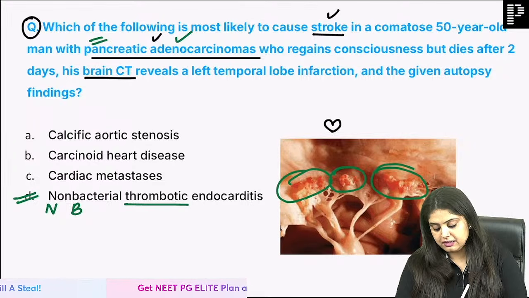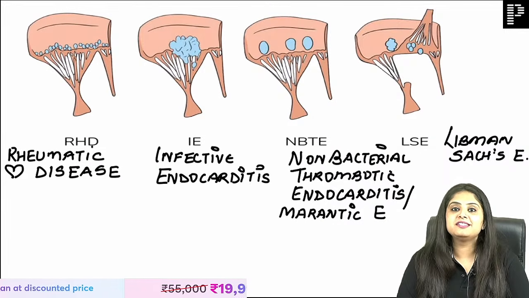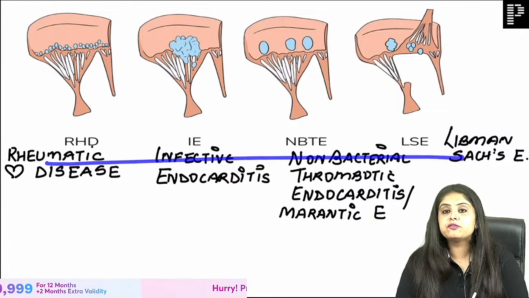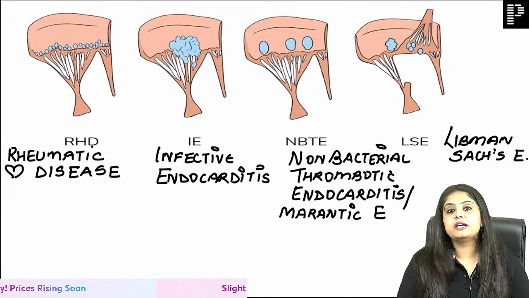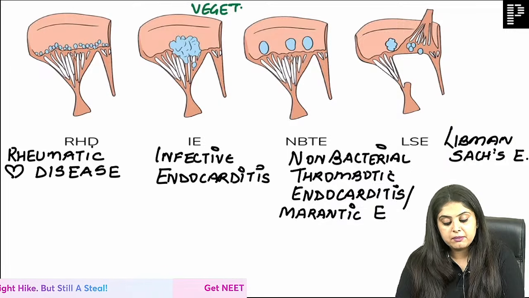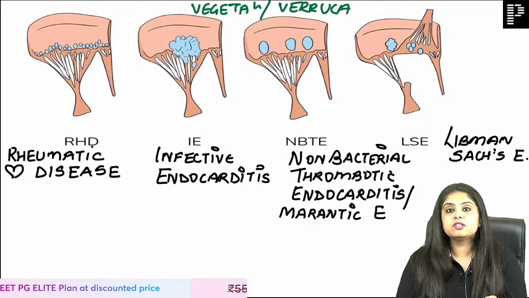So what exactly is NBTE? These are the 4 which I want you to revise, and after path you have medicine LRR, which means we are doing the work for both the subjects. We have 4 types of endocarditis. These are the 4 different types of vegetations that we have. But the examiner might not write it as vegetation and will write it as verruca. So that pretty much means the same.